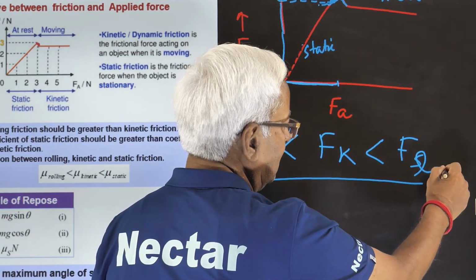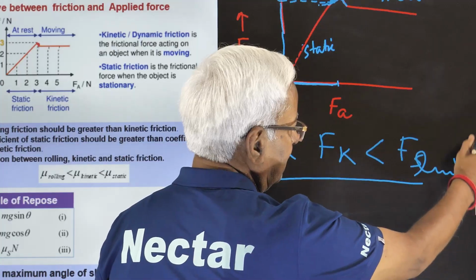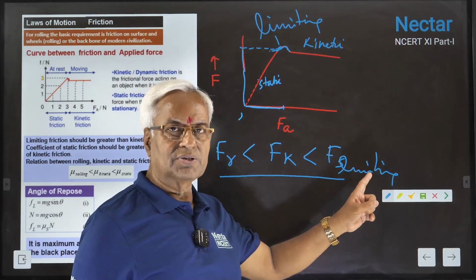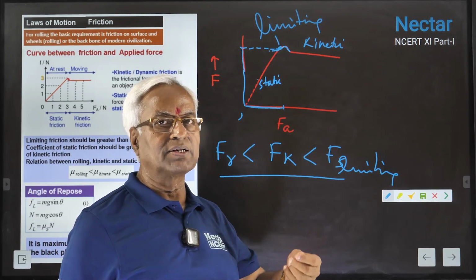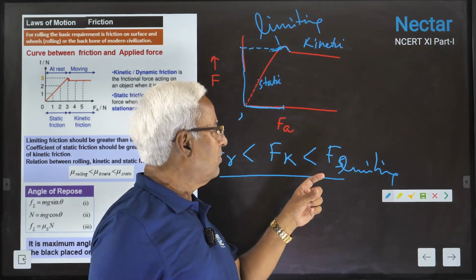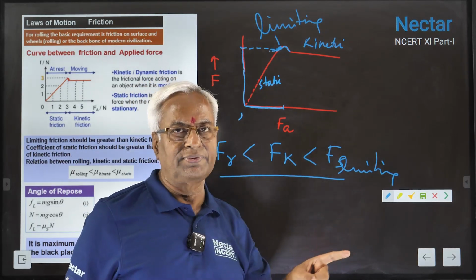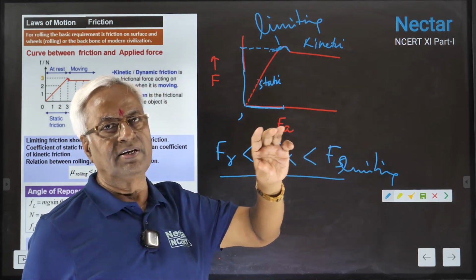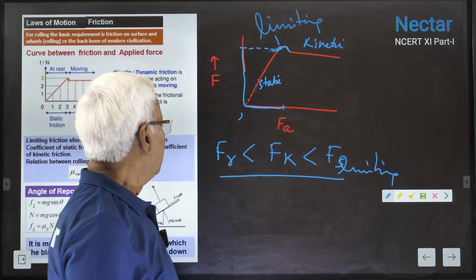So better to say limiting friction. In numerical problems, mostly we use the term Fs. We understand that this is maximum static because the formula that we use for comparison is always for maximum static friction, or you might say limiting friction.